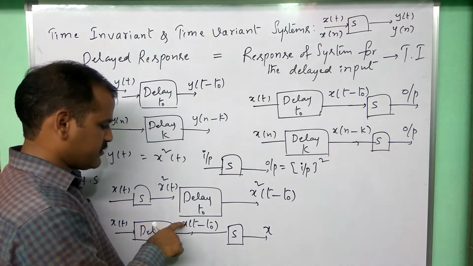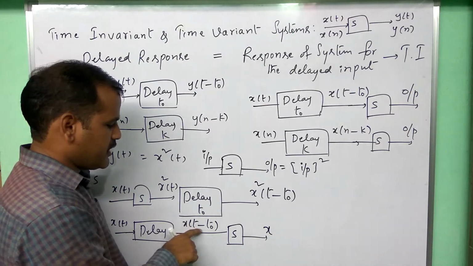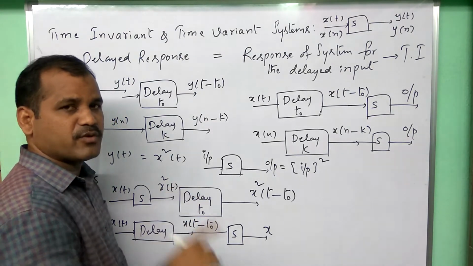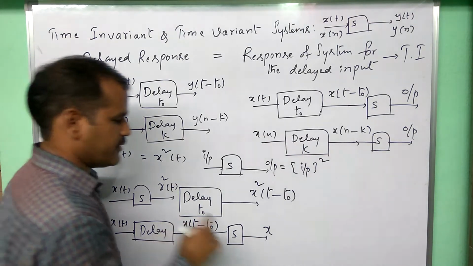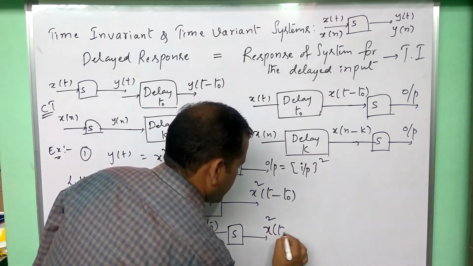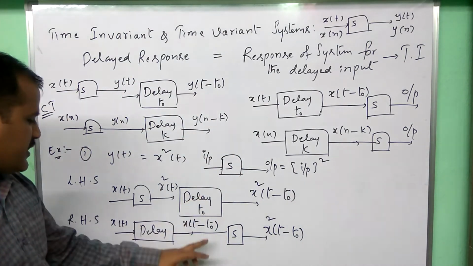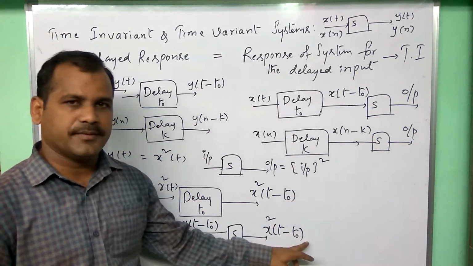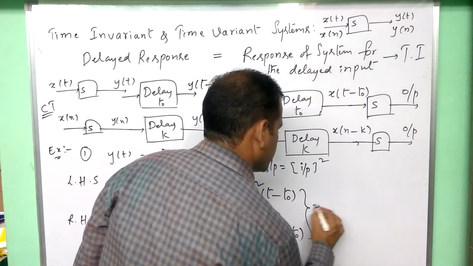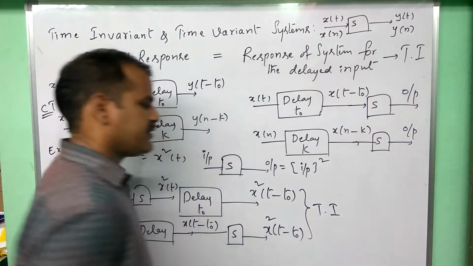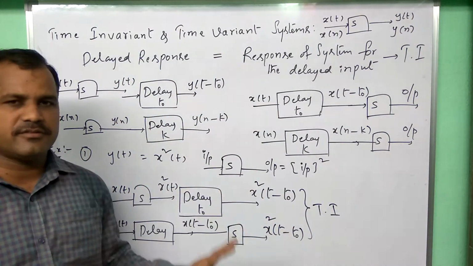Input squared means the signal squared, not the independent variable. We should remember that. Here the independent variable has no effect. Only the squaring of the signal, that means the dependent variable squared. So we get x square of t minus t naught. If you compare the left hand side and right hand side expressions, both are the same. If both are the same, the system is concluded to be a time invariant system. So this is an example of a time invariant system.